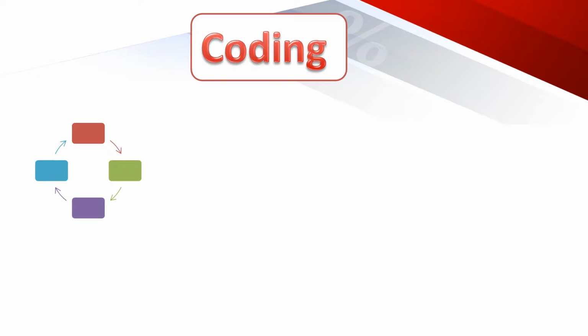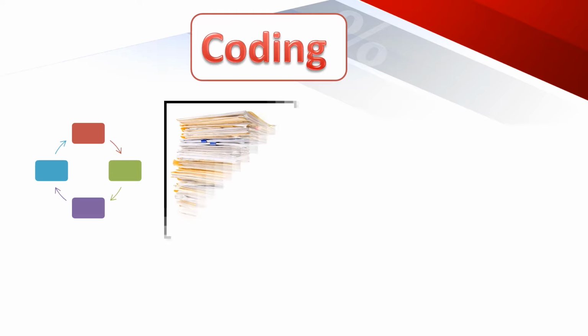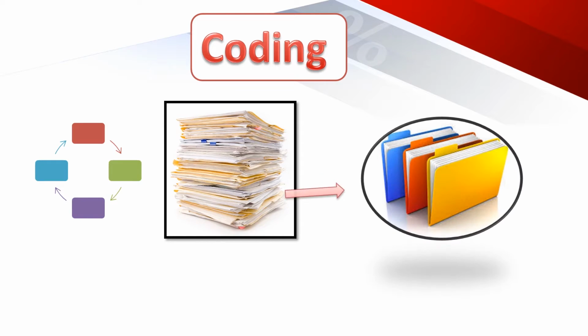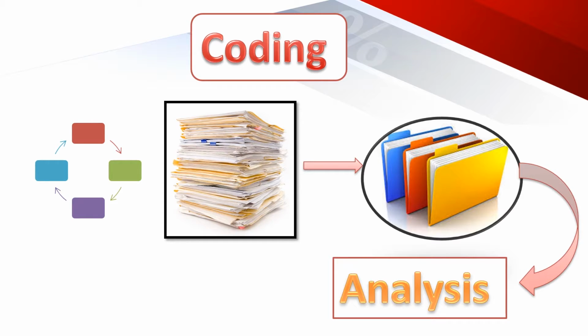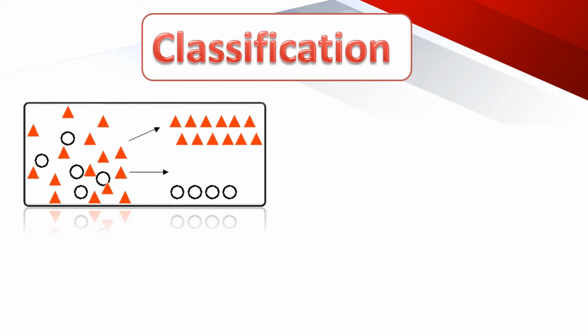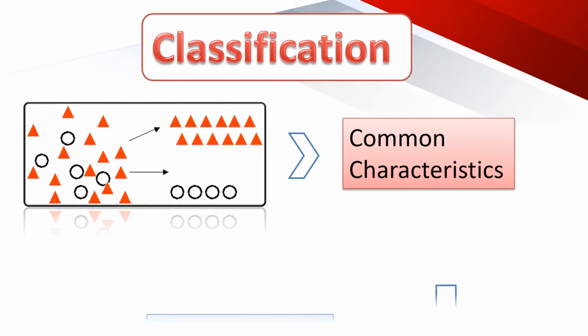The process of coding reduces the large edited data into a smaller number of classes which contain critical information required for analysis. The third operation is classification. To get the meaningful relationship of a large volume of raw data, it should be reduced into homogeneous groups. The process of arranging data into groups or classes on the basis of common characteristics is called classification.